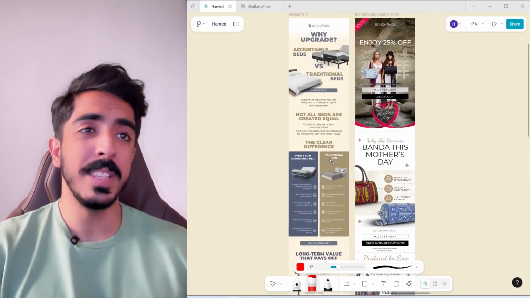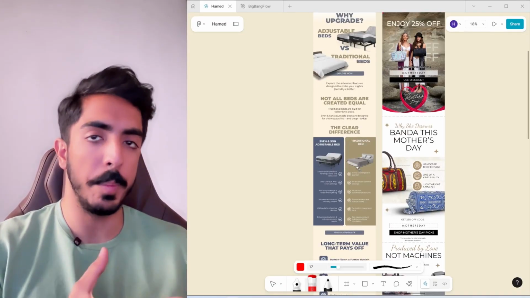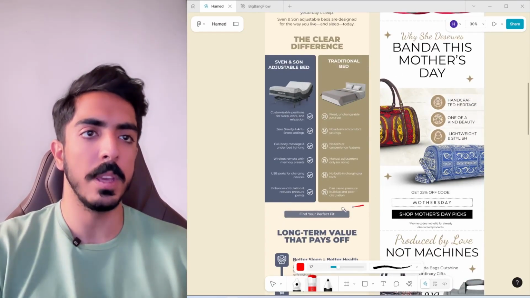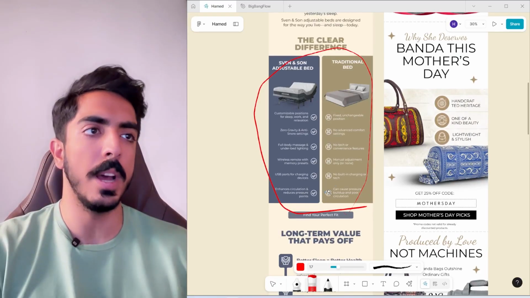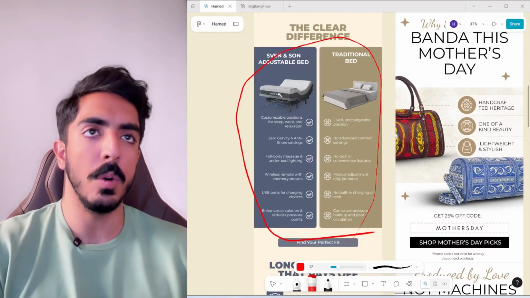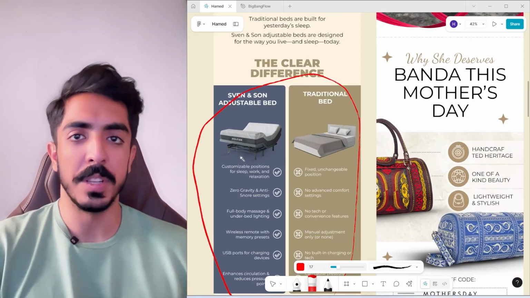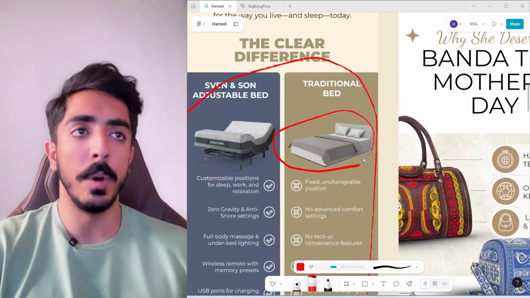So what we're going to do in these kinds of email campaigns is that we either compare our products with competitors, and we create something like this. We use visuals and icons to compare the features and selling points we have on our products to either the competitors, or in this case, which is an adjustable bed, with a normal bed.